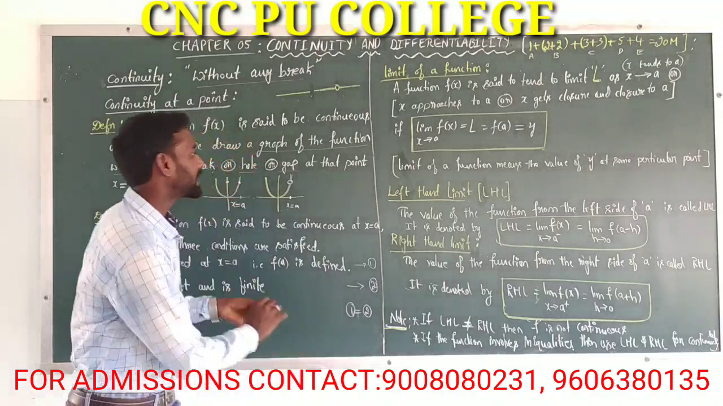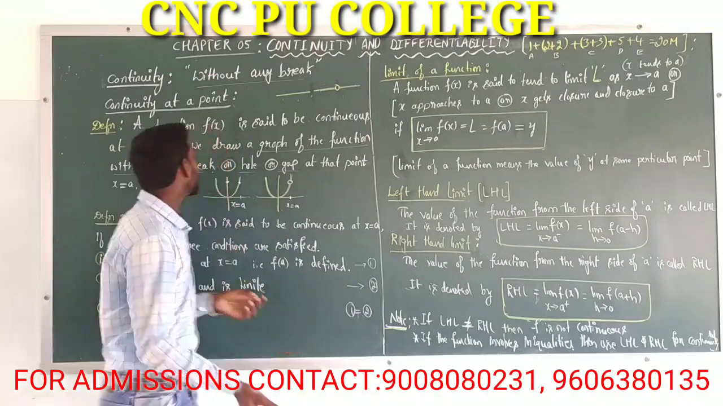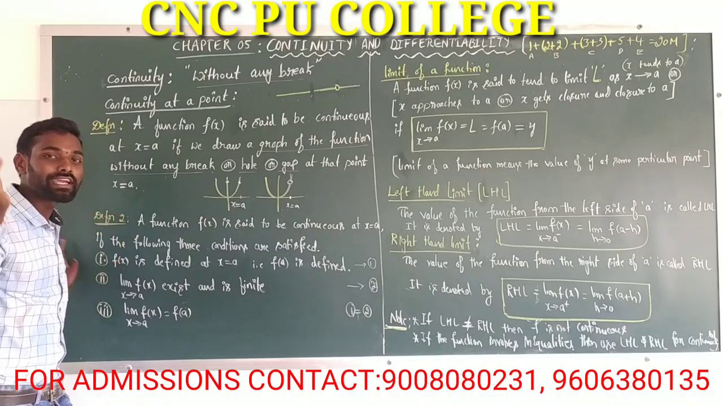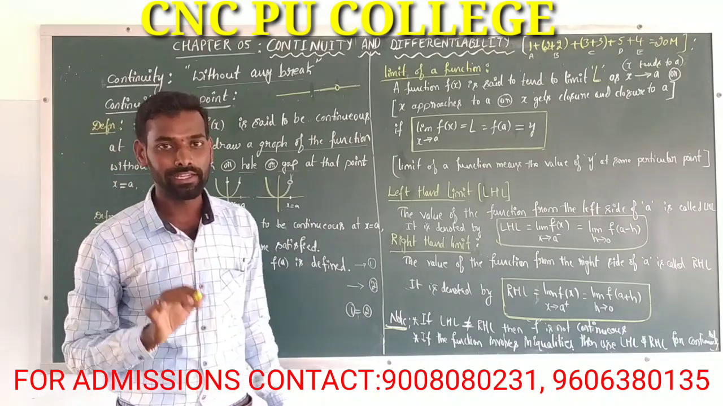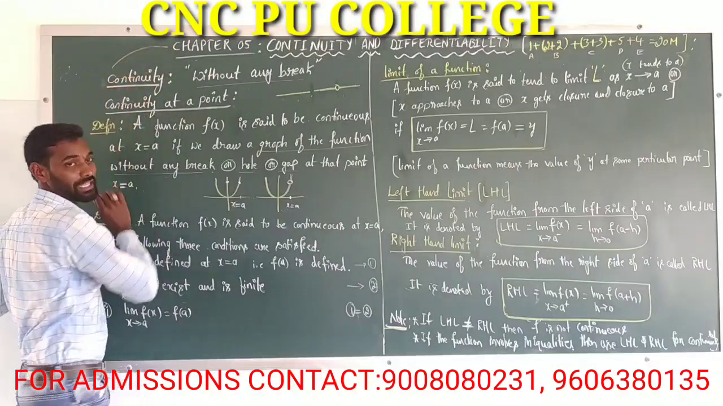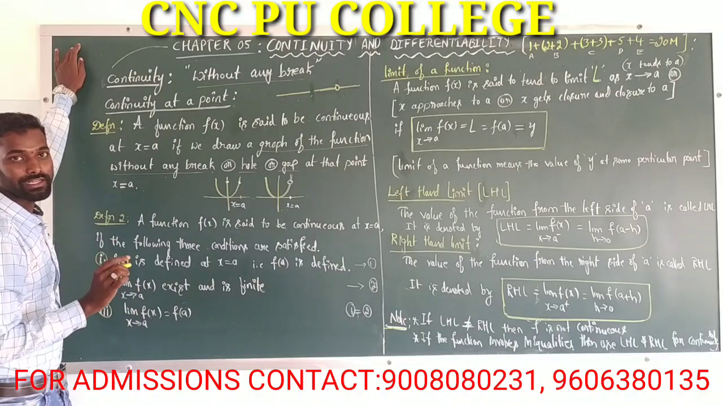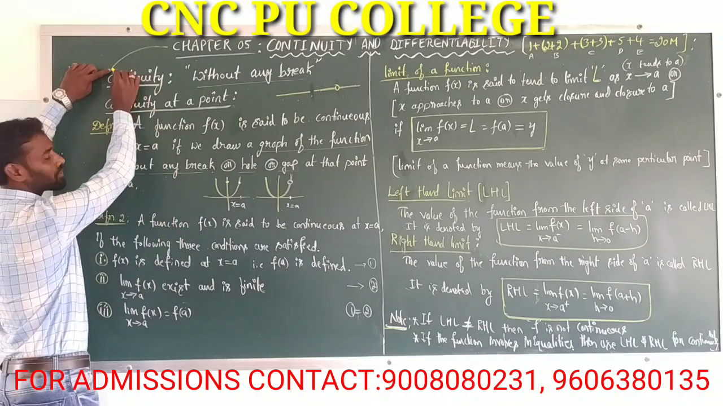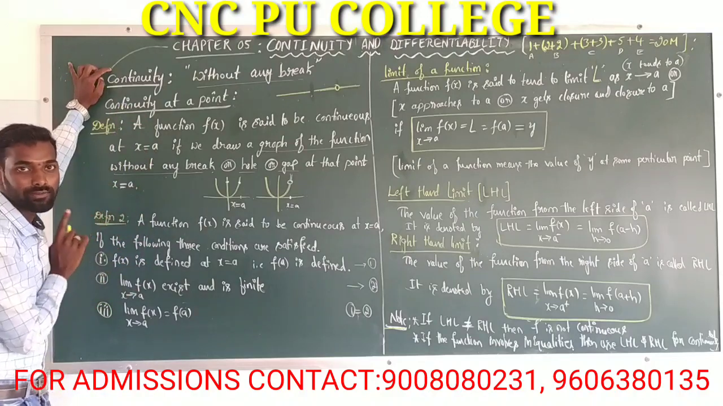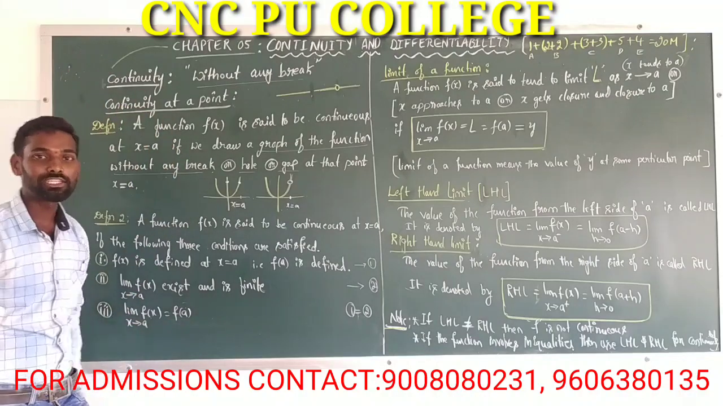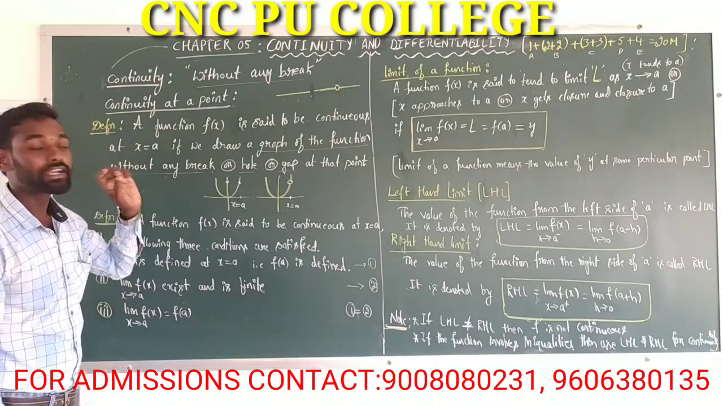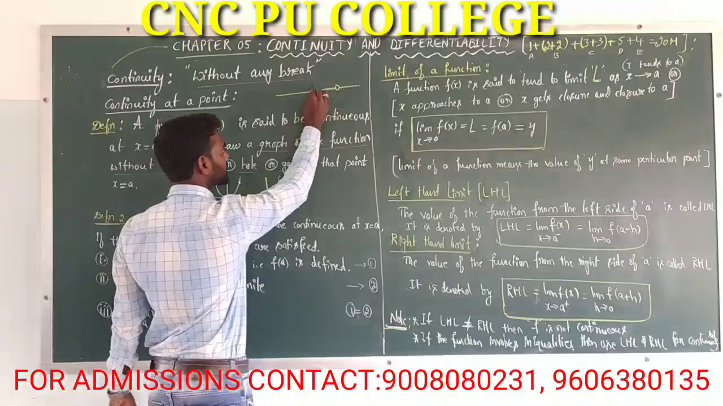Here, if we draw a graph of a function without any break, then the graph of that function is said to be continuous. Okay, if we draw a graph of a function without lifting the pen, then that graph of that function is said to be what? Continuous. Okay, right. Here also, continuity of a function is defined at some particular point.